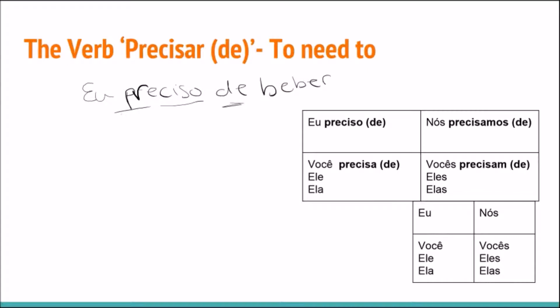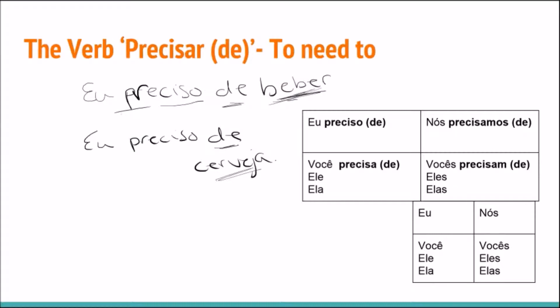So if it's followed by a verb, like drink or eat, you put the infinitive form of that second verb. So, I need to drink. If you actually need something, a specific object, say a beer, eu preciso de cerveja, right? So it's followed by de, and you can put that noun after it, or if you're needing to do something, an actual action or verb, it's the full verb, the infinitive form.